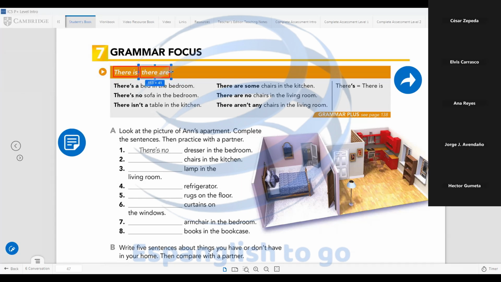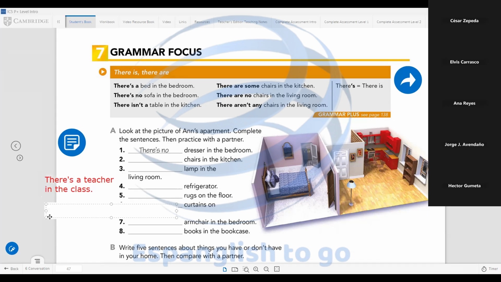There is has a possible contraction, there's. There's a teacher. There's one teacher. A is similar to one. There's a teacher in the class. One teacher exists in the class.